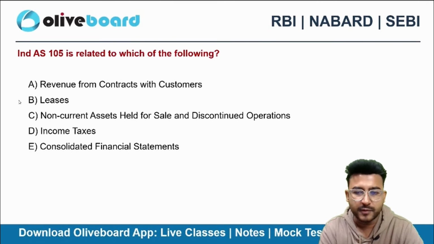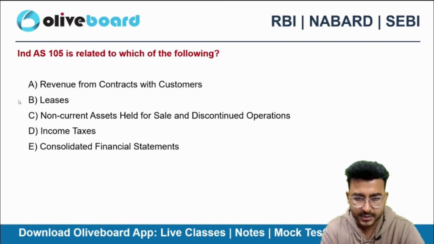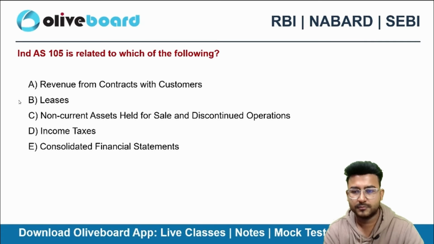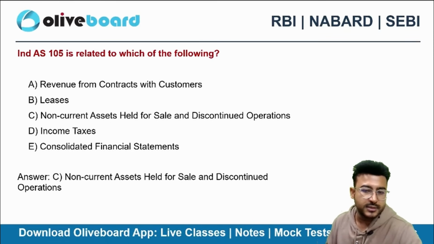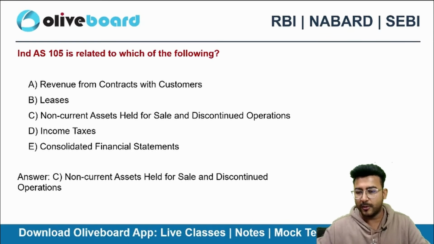If you have covered that list that I have given you in the paid classes, you can definitely answer this one as well. It is non-current assets held for sale and discontinued operations, option C.